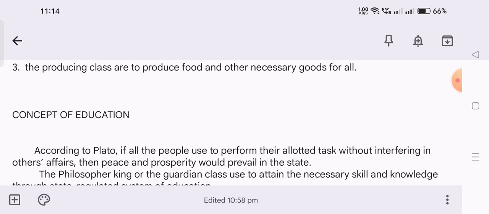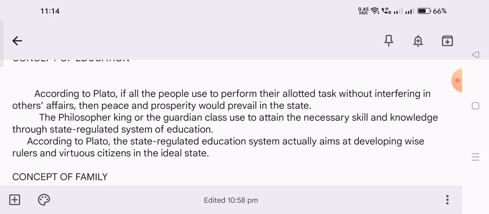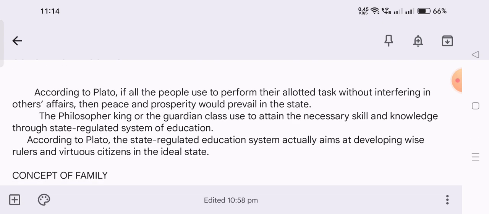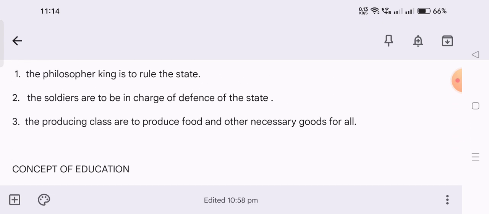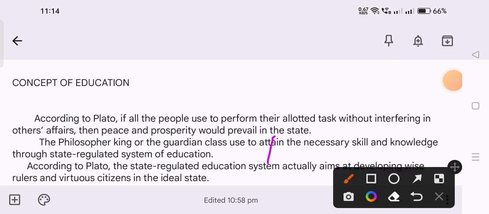And another one is the concept of education. This is another feature of the ideal state, the concept of education. According to Plato, if all the people perform their allotted tasks without interfering in others' affairs, then peace and prosperity will prevail in the state. So if these three classes are working within their limitations, within their borders, within their sphere, there must be peace, and prosperity will prevail in the state.